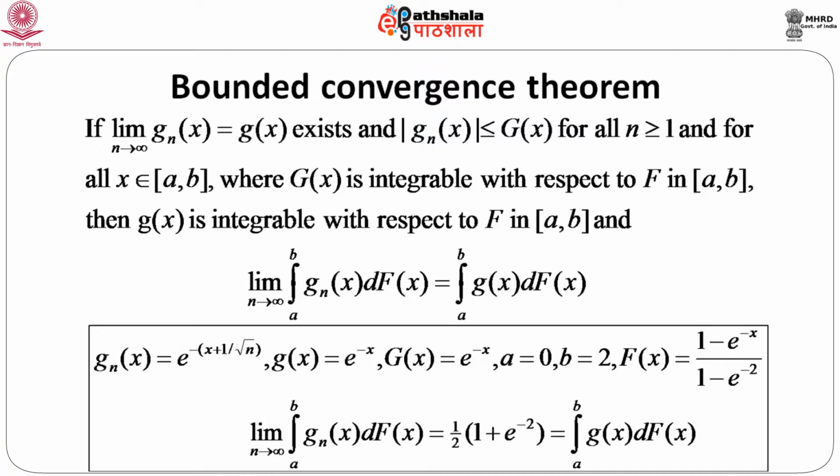If we take the interval a equals 0 and b equals 2, incidentally it is seen that this capital F x is nothing but the distribution function of an exponential random variable which is truncated at x equals 2. That means, consider an exponential distribution, but x lies between 0 and 2. So, this is truncated at 2. If we consider that, then the distribution function can be given by this. Naturally, it is a non-decreasing function.